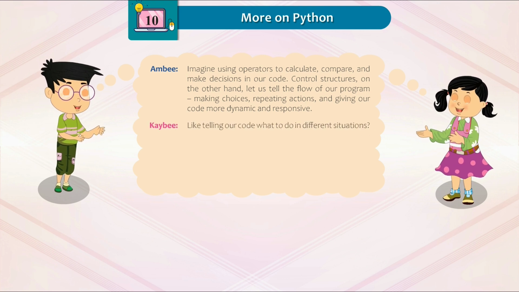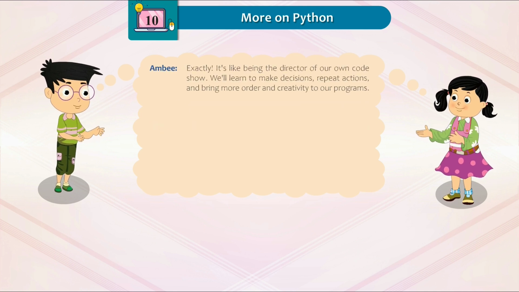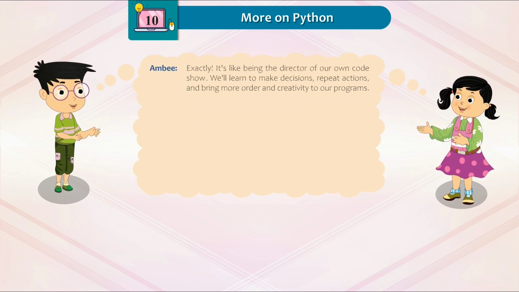KB. Like telling our code what to do in different situations. Ambi. Exactly. It's like being the director of our own code show. We learn to make decisions, repeat actions, and bring more order and creativity to our programs. KB. I am ready for the coding adventure. Let's learn operators and control structures in Python and make our code more awesome.